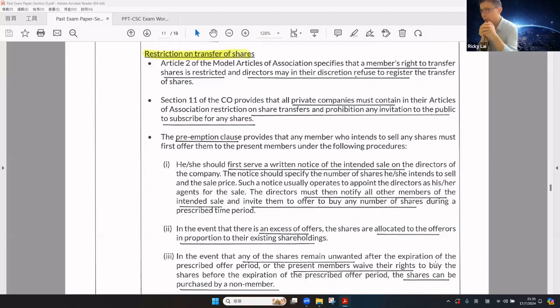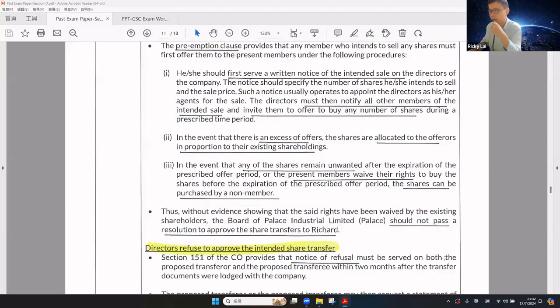The pre-emption clause provides that any member who intends to sell their shares must first offer them to the existing members, including that he should first serve a written notice of the intended sale on the directors of the company. The notice should specify the number of shares he intends to sell and the sale price. The notice usually operates to appoint the directors as its agent for the sale. The directors must then notify all other members of the company of the intended sale and invite them to offer to buy any number of shares during a prescribed time period.